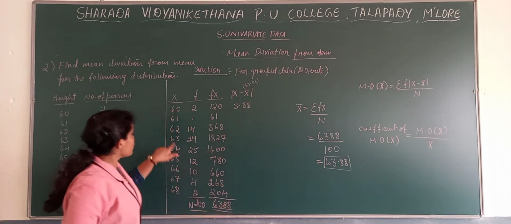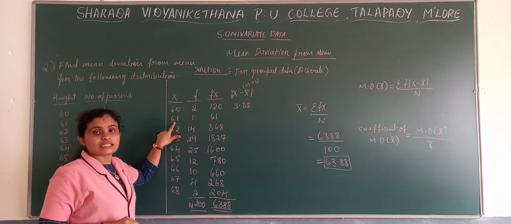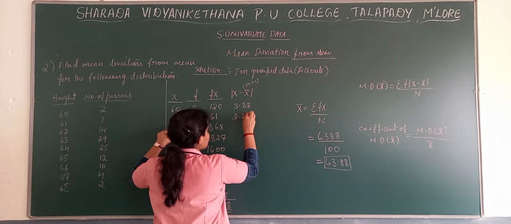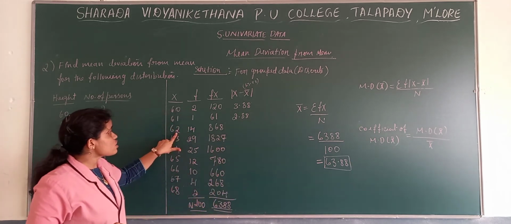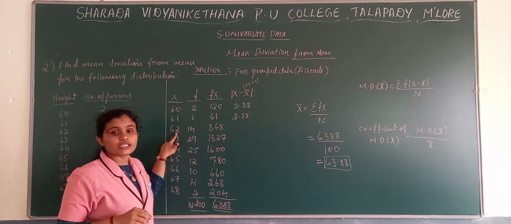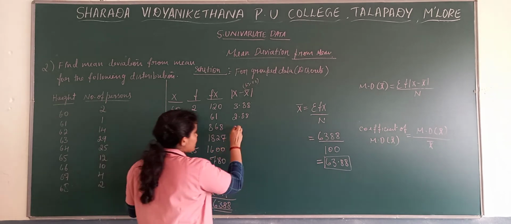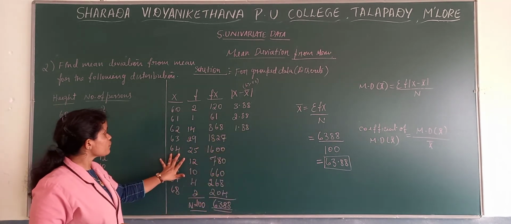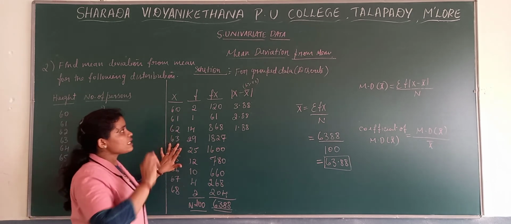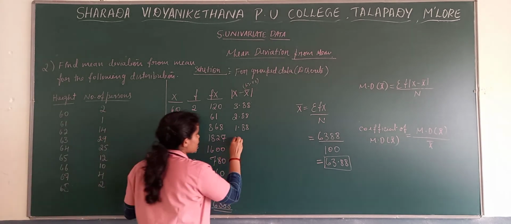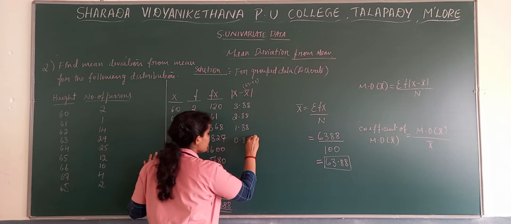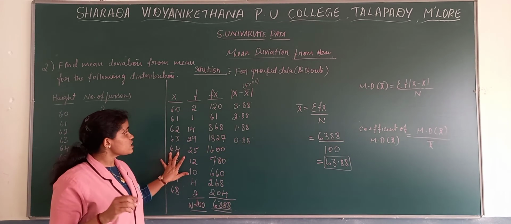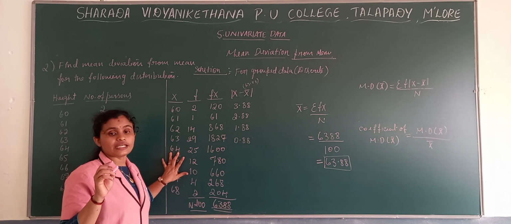So here we get 3.88. Next one, 61 minus 63.88. There we get 2.88. Next, 62 minus 63.88. So we get 1.88. Next one, 63 minus 63.88. We get there 0.88.